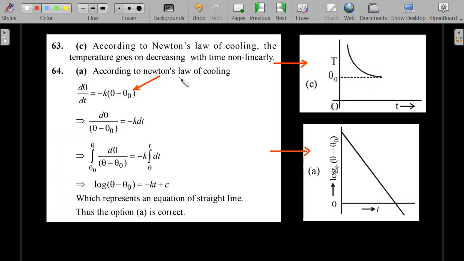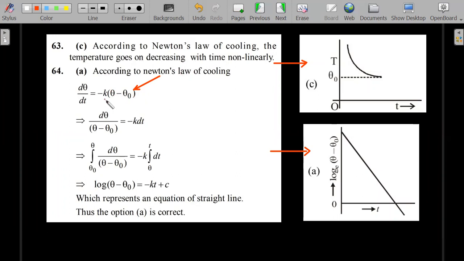So this is a law and it's not derived from Stefan's law as is depicted in some textbooks. It is not always a derivation from Stefan's law. It is actually a combination of radiation and also convection. So a law is something that is experimentally found out. Experimentally this has been proven in the case of these kinds of situations.